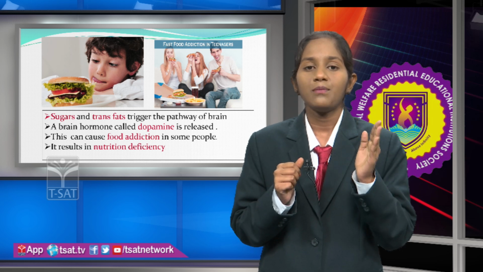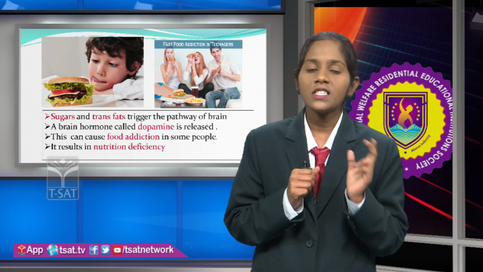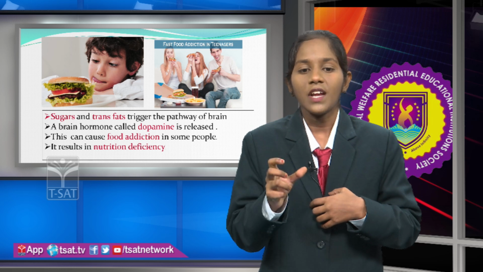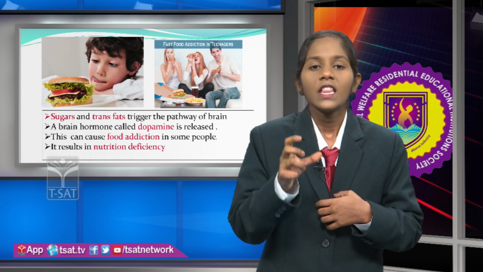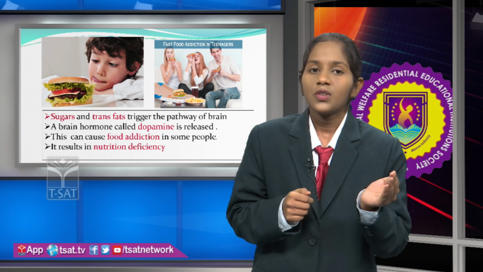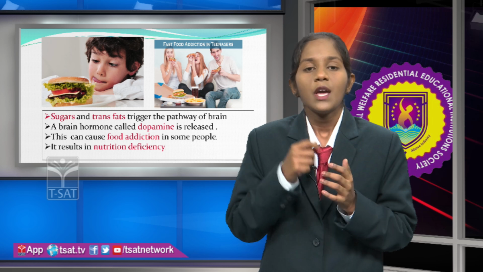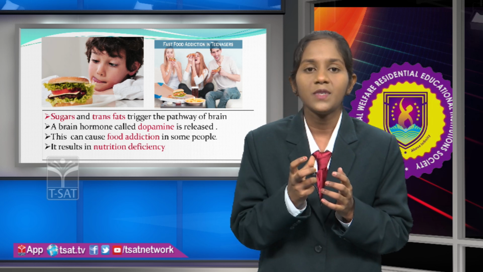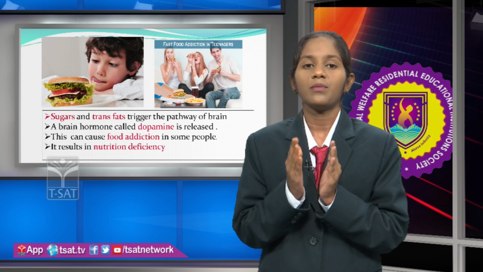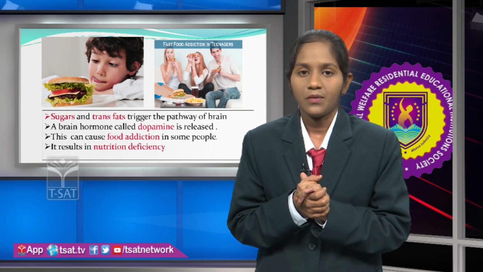it contains different types of trans fats and sugars. So, when the teenagers and children are consuming junk food, the sugars and trans fats present in the food will trigger the brain function. When these sugars and trans fats enter the brain, a neurotransmitter called dopamine will be released from an area of the brain called the reward system.